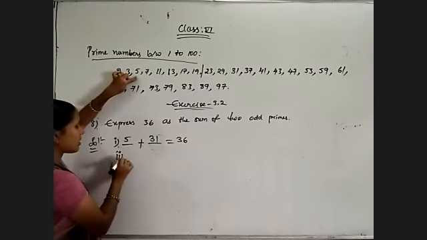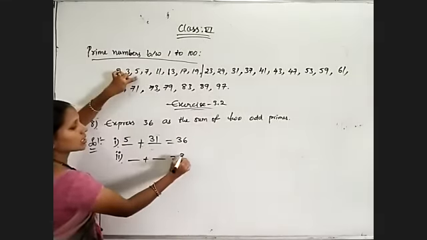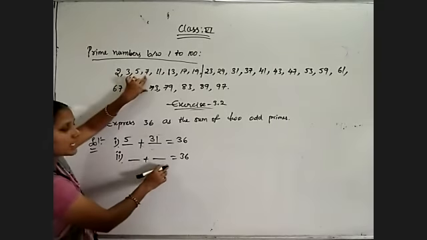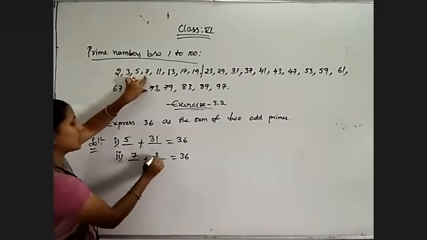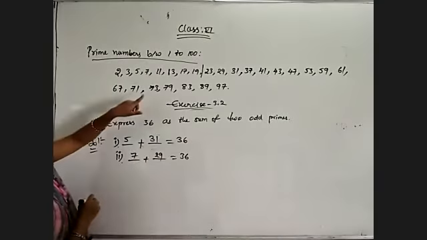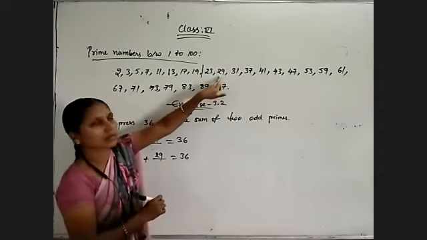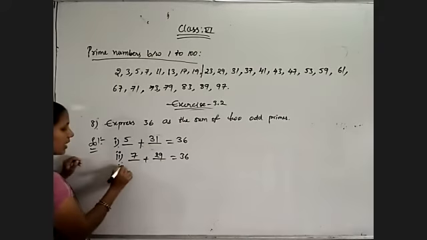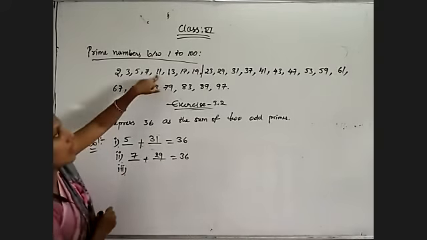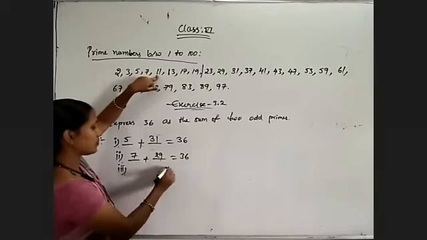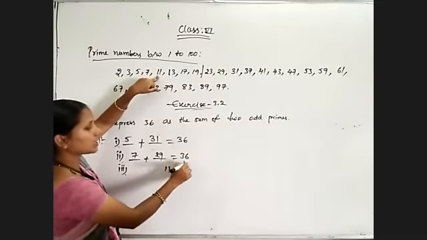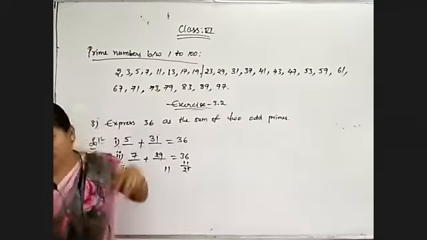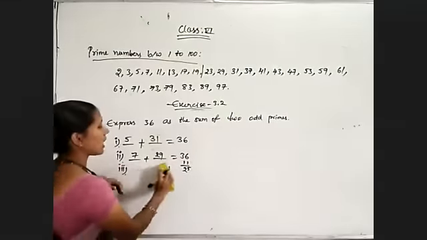And like that, try to write any other pair whose sum is equal to 36. 7. How much do I need to add? 36 minus 7 is 29. So 7 plus 29. 29 also is a prime number. See, 29 plus 7 is equal to 36. And if I am taking another odd prime, 11. 11 plus, 36 minus 11 is 25. 25 is not a prime number. So 11 we can't take.